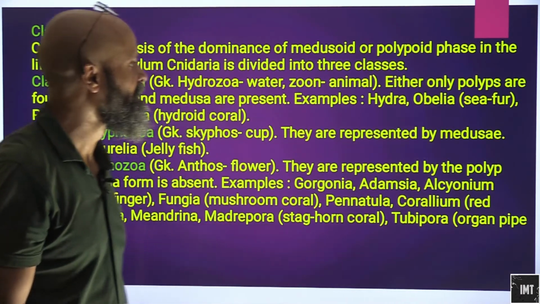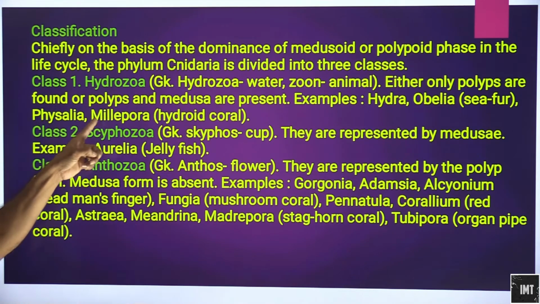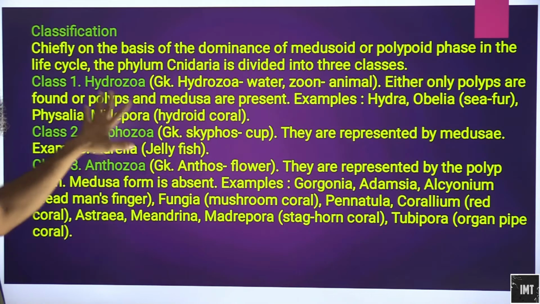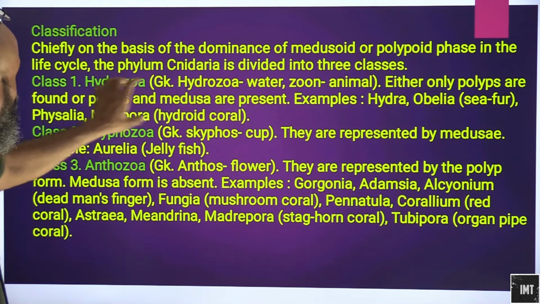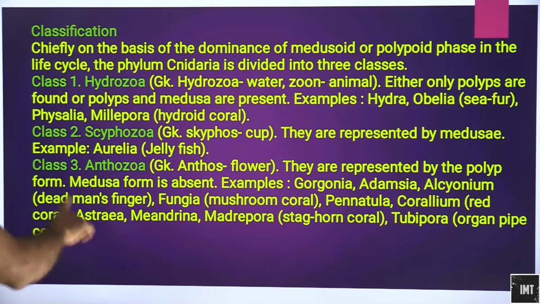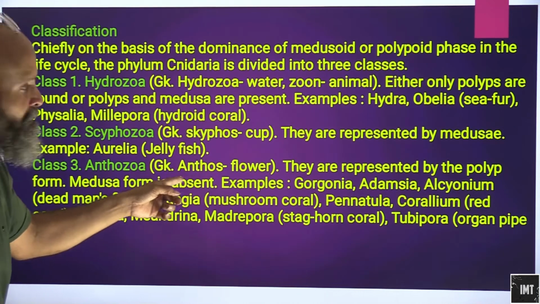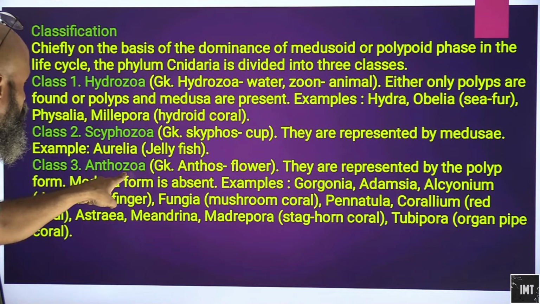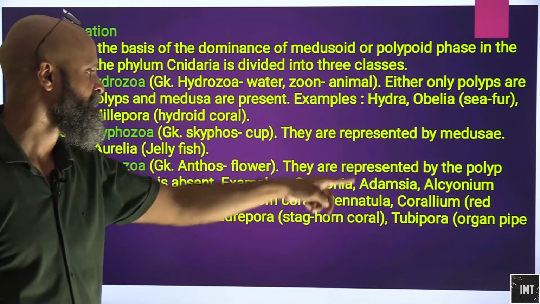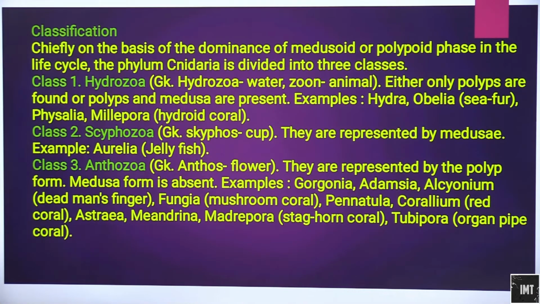Examples: Hydra, Obelia, Sea fur, Physalia, Millepora. All these are basically different types of hydrozoan animals. Then we have Aurelia, which is jellyfish, okay, which is basically a medusa form. Anthozoa means anthos, flower. They are represented by the polyp form. So polyp form is there, while medusa form is absent.